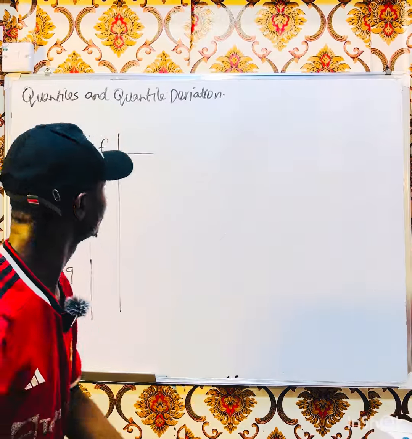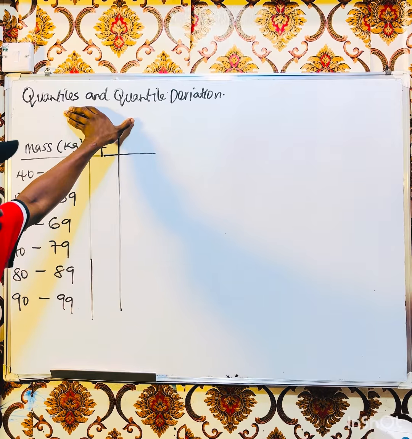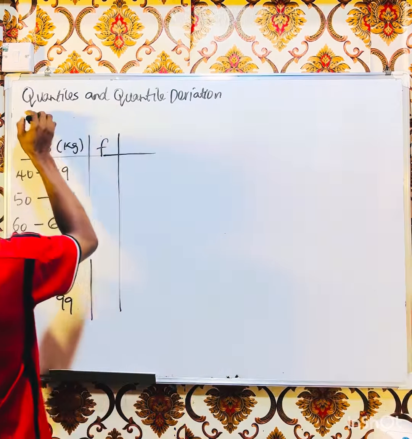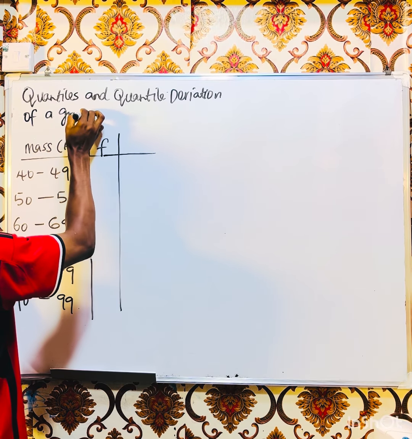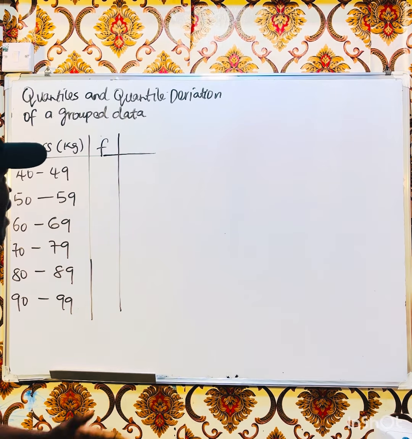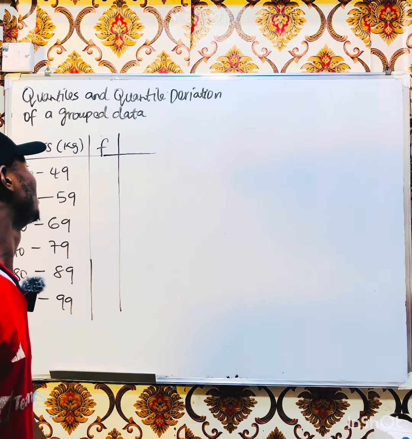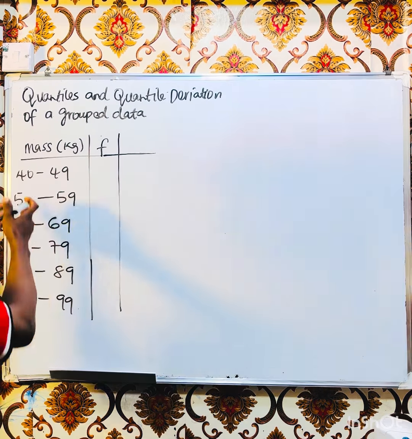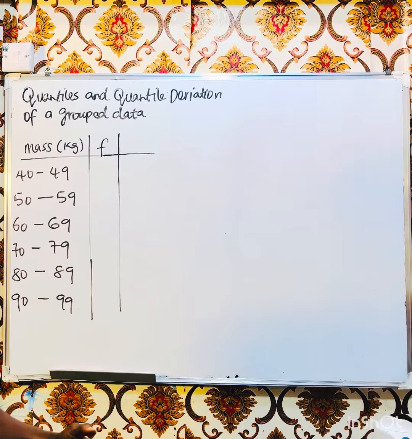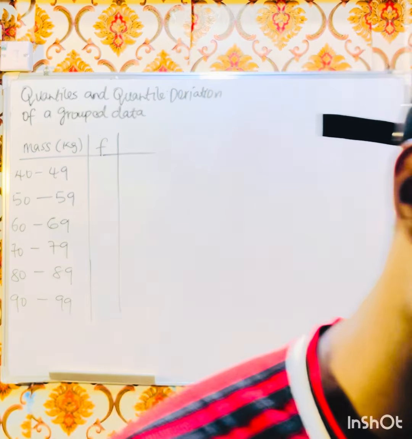So we are going to talk about quartiles and quartile deviation of a group data. How do you know whether a data is grouped or ungrouped? They have ranges. Yes, that's a good one. So that's for group data. Any data you see that has a range like this, you know it is a group data. They have arranged it in intervals, right?